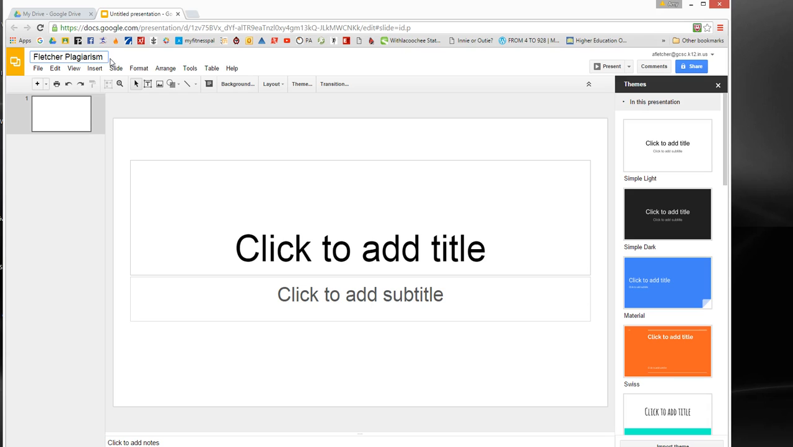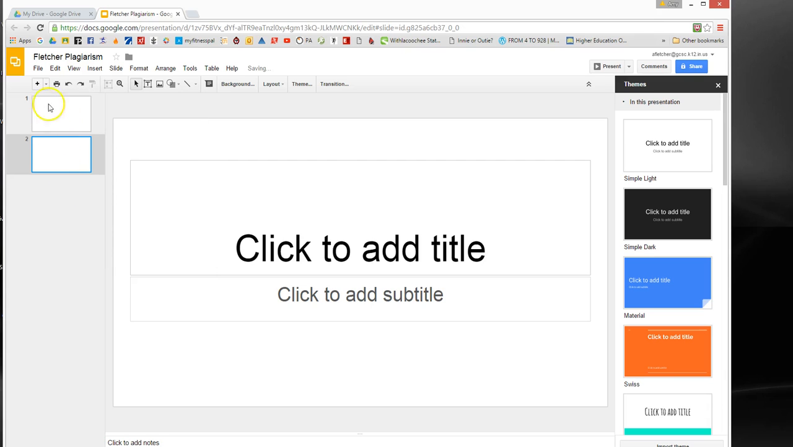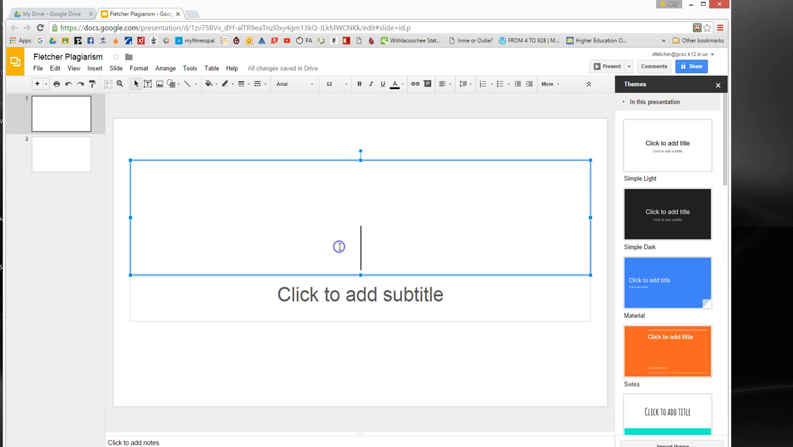And the next instruction says add a title slide, and you already know how to do this, but you click next to the plus sign, not the plus sign itself, so that you can choose what kind of slide you want, and you want this one. So now you can see in your navigation pane here that you have two slides. Go ahead and click back on the first slide. So on slide 1, click where it says click to add title and type in the word plagiarism.